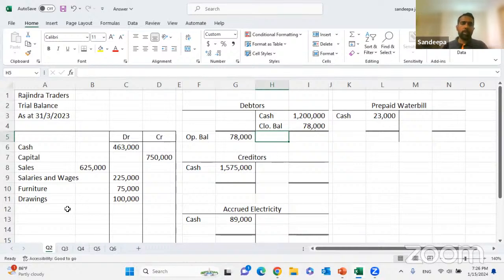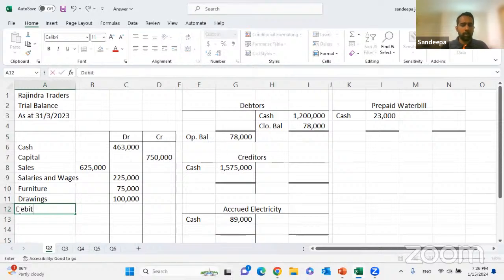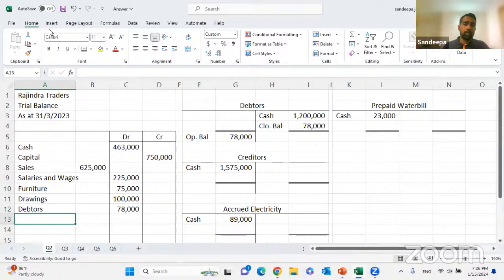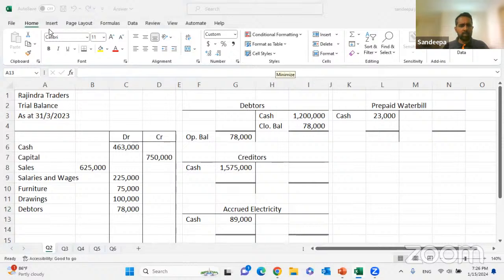At the same time, we have to update the trial balance. Your closing balances are taken to the trial balance. So I'm going to put that into the debtor, which is a debit balance 78,000. Next, you are taking that to the next year. Generally, we say we are preparing for a year, no? So you are taking that balance to the next year, right? And you say next month, but generally we are considering the financial year, right?